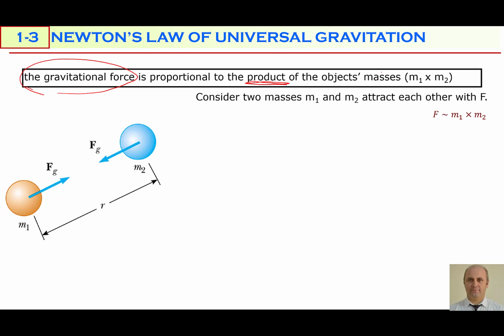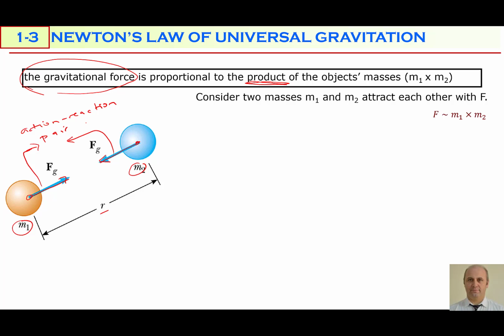So consider two masses m1 and m2 at a distance of r. These two masses will attract each other with a force Fg. These two forces are equal in magnitude, opposite in direction, and act on different objects. That's why the force acting on mass 1 and the force acting on mass 2 are action-reaction pairs. Remember, action-reaction pairs have equal magnitudes, opposite directions, and act on different objects.